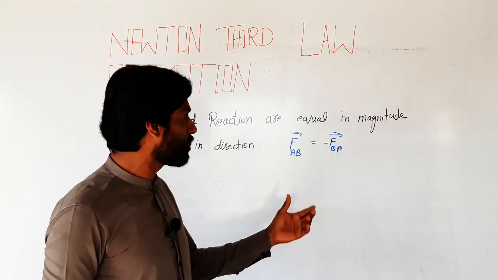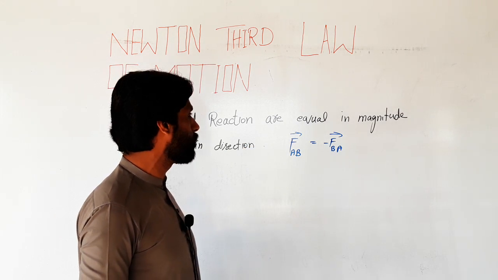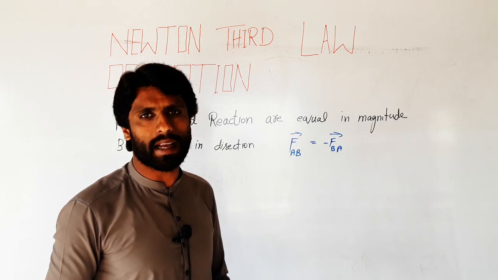This is the reaction, and the marker returns in the opposite direction.